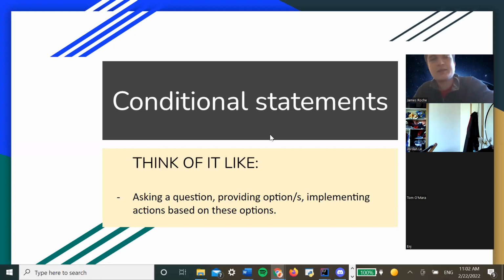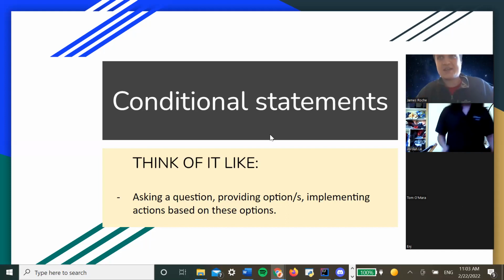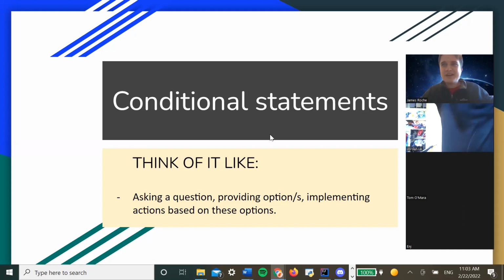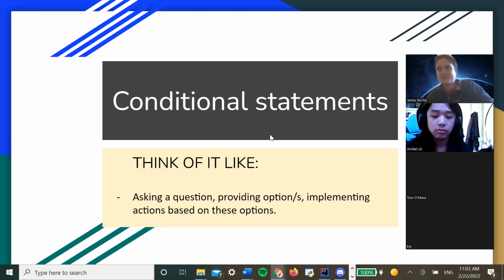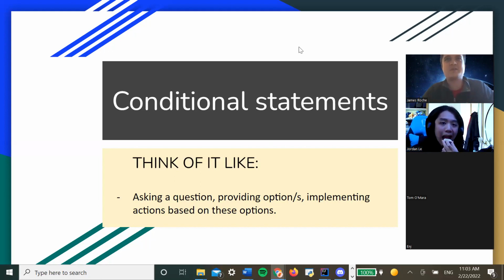And we're back. Hello, everybody. How did you find the exercises so far? Were they all right? Were they a little bit tricky? I think one of them was a little bit tricky, but overall a little bit straightforward. Without any further ado, we're going to get started with conditional statements. This is a little bit trickier stuff. Hopefully, when we explain it, it will be a little bit easier for you after this.